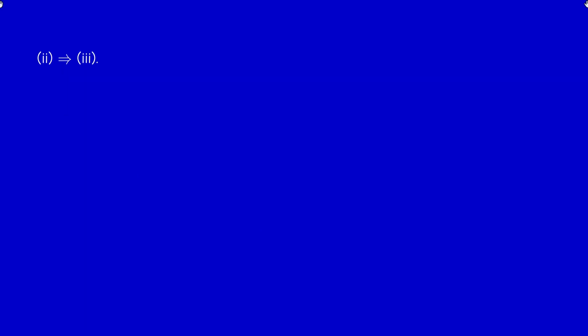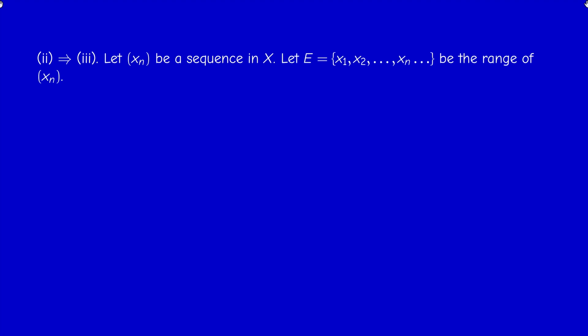Okay, 2 implies 3. So we assume that the space X is limit point compact, and we have to prove that it's sequentially compact, so every sequence has a convergent subsequence. So we pick an arbitrary sequence x_n in X, and we consider the range of x_n. Here we have to distinguish between the sequence as a function from N star into X, and the set of values taken by the sequence, because a sequence could just take one value if it's constant, or two values, or three values. So the range could be finite and could be infinite. So we have to distinguish between these two cases.